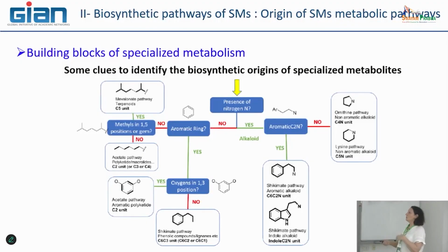So it is one example, but it is a way to try step by step to find the family in which this molecule will be included. That could give us some idea of the type of metabolic pathway that could be initiated for the production of this molecule.